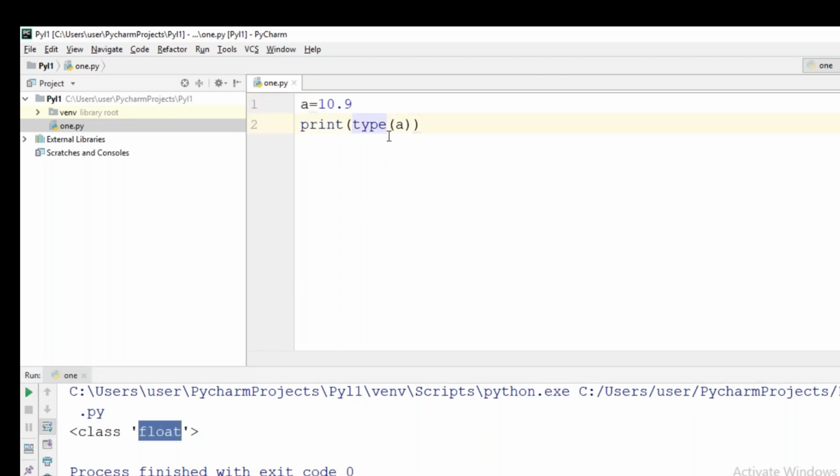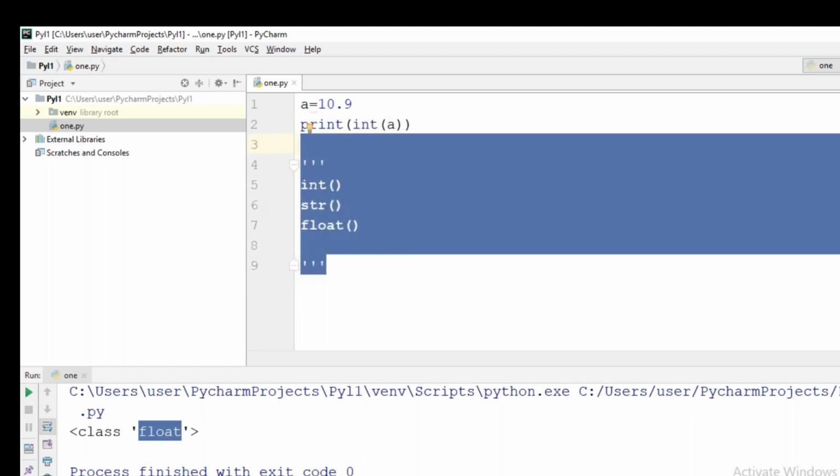Now I am converting this particular float value to integer. Note a point: into what I want to convert, that function I will take. If I want to convert to integer, I will take the int function. If I want to convert to string, I will take the string function. If I want to convert into float, I will take the float function, like that.